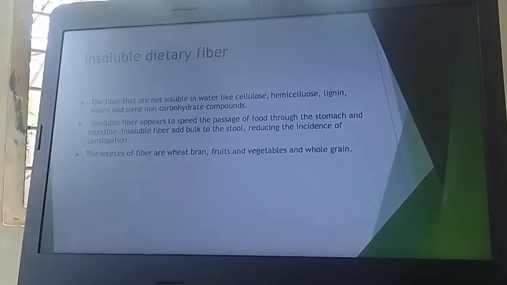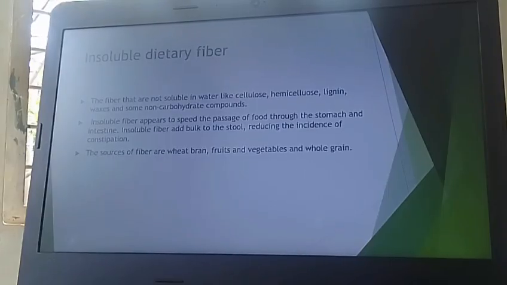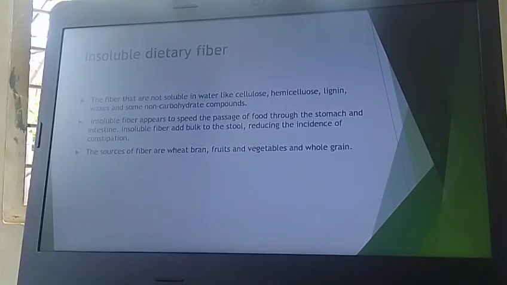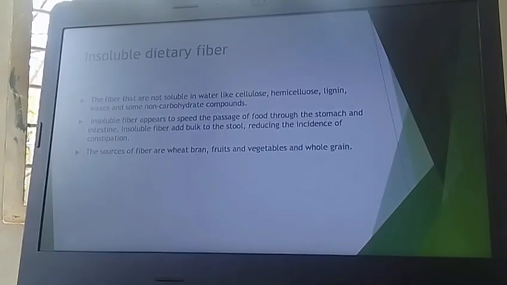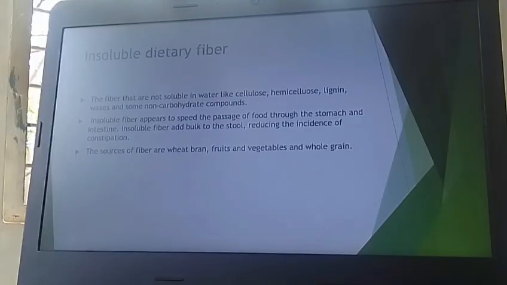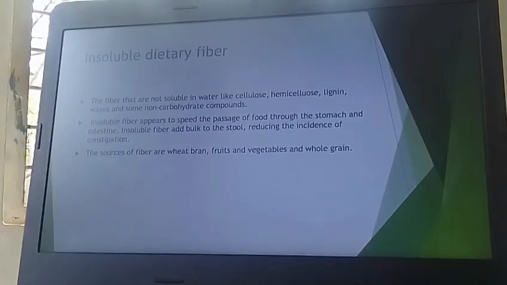Insoluble dietary fiber. These fibers are not soluble in water, like cellulose, hemicellulose, lignin, waxes and some non-carbohydrate compounds. Insoluble fibers appear to speed the passage of food through the stomach and intestine. Insoluble fibers add bulk to the stool, reducing the incidence of constipation. The sources of these fibers are wheat bran, fruit, vegetables and whole grain.